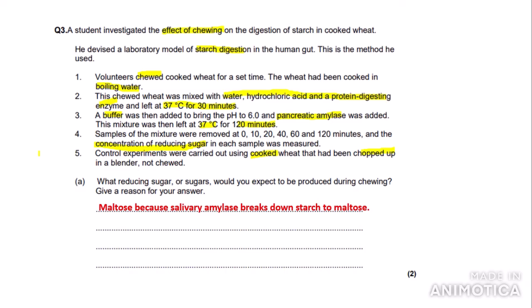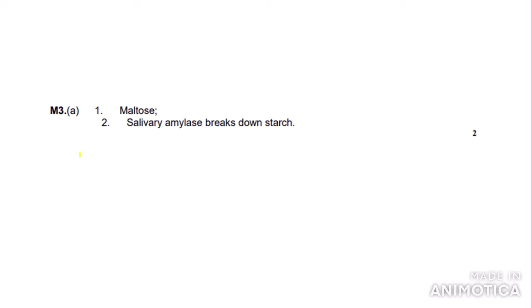as I said earlier, in the salivary glands, which are part of the chewing process, amylase is produced, and salivary amylase breaks down starch into maltose. So maltose is present. So let's look at the mark scheme. First marking point is you mentioned maltose, and the second marking point is that salivary amylase breaks down starch.